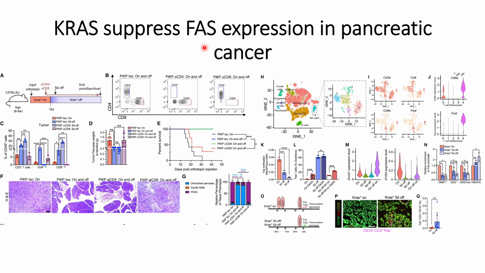The FAS can interact with the CD8 plus T cells, more precisely CD8a T cells, and that triggers apoptosis through the FAS ligand present on the CD8 plus T cells after its interaction with these FAS receptors expressed on the pancreatic tumor cells.